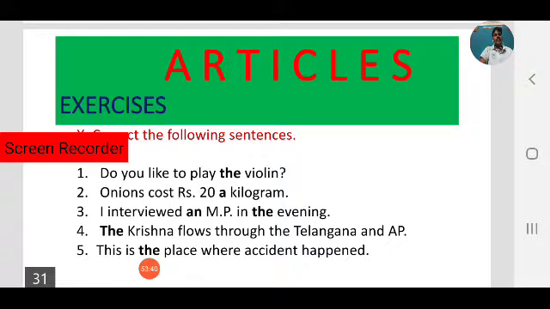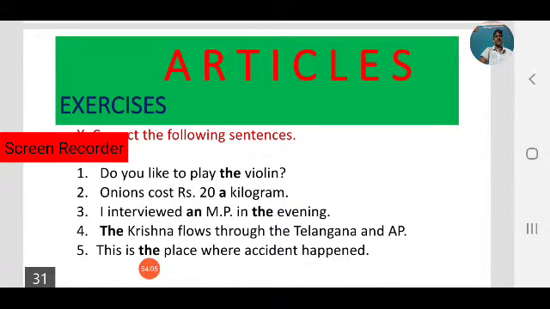Even though it begins with a consonant letter, the sound is M-P, and the E in M is a vowel sound, not a vowel letter. So before vowel sounds we have to use an. I interviewed an MP in the evening.